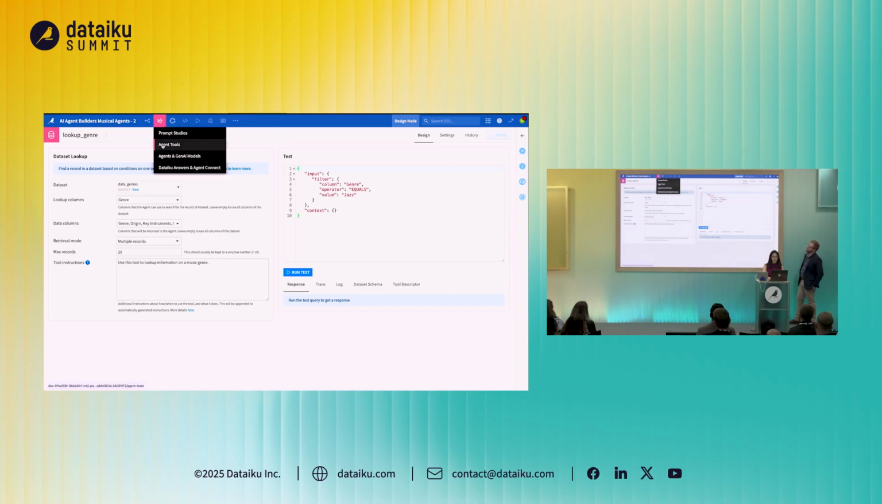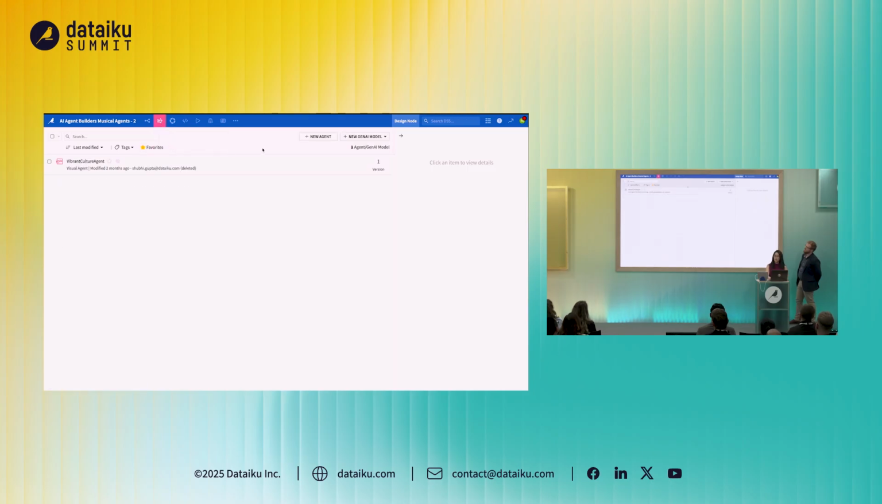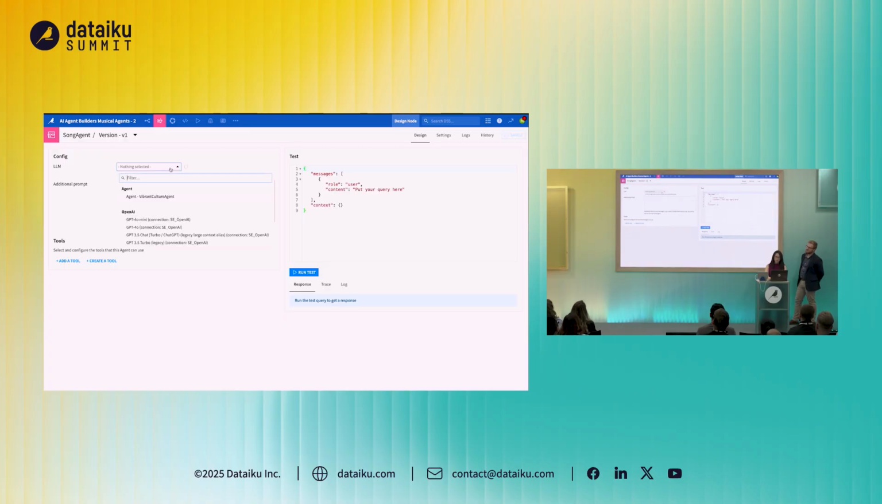So let's take these tools and stitch that all into an agent. As Nick mentioned at the start of today, an agent is something that takes action on a variety of steps. So we'll create a new agent, create visual agent, and we call it song agent. Here we specify our LLM to use. We give it a nice prompt example, so copy pasting over.